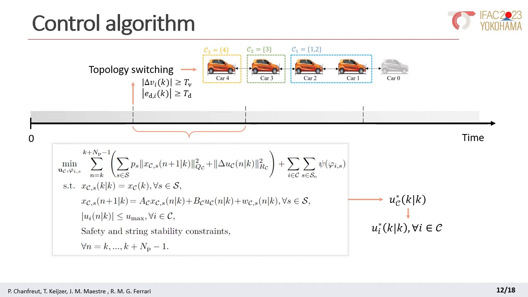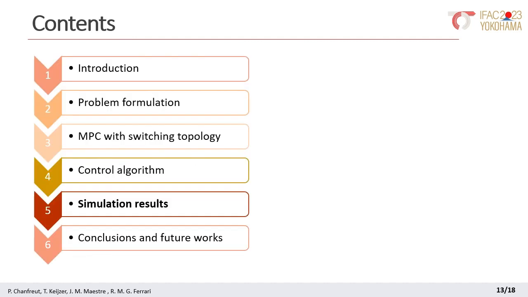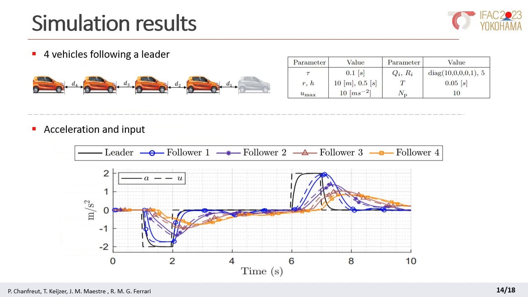Now I will show some of the results obtained from the simulations of this algorithm. We considered a platoon of 4 vehicles following a leader, and we used the parameters given in this table. The leader does not communicate with any car in the platoon and implements the input and acceleration that we see in black in this figure. That is, we have a deceleration here and an acceleration here.